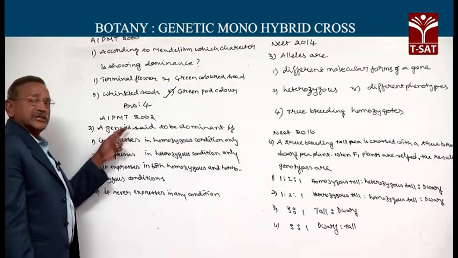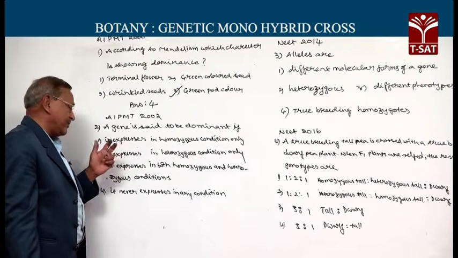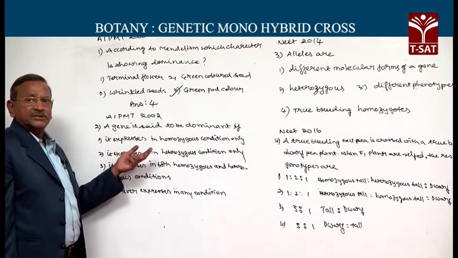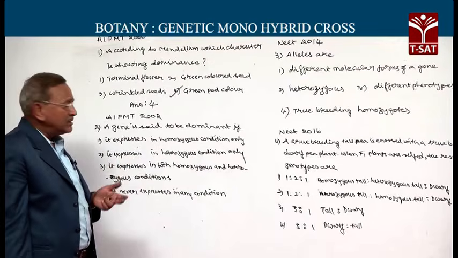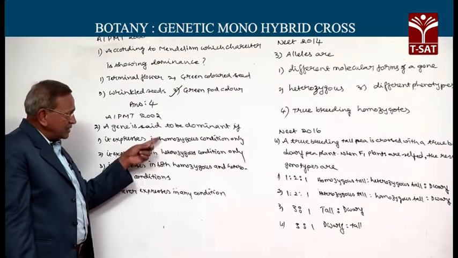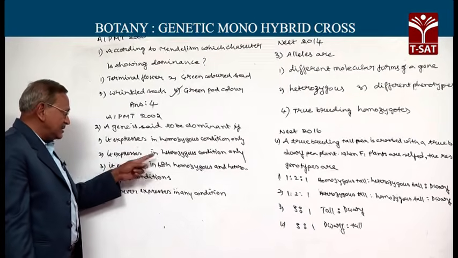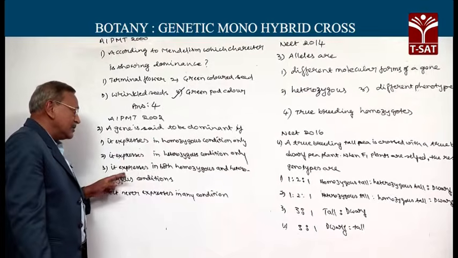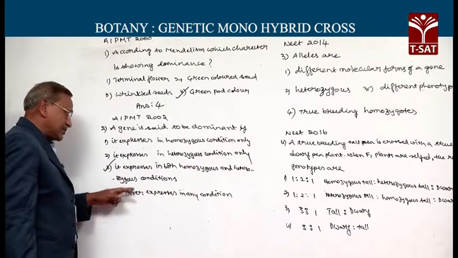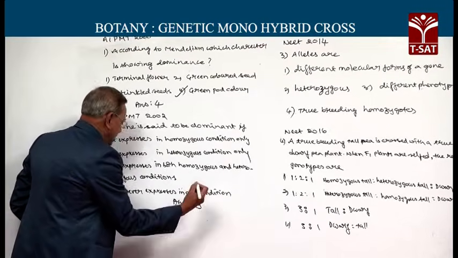If we look at the EAPCET 2002 question paper, this is the question: a gene is said to be dominant if, when it expresses itself in both homozygous and also heterozygous conditions. So, this is not the correct option. It should express itself both in homozygous as well as in heterozygous conditions. So, this is incorrect, and this is also incorrect, and a combination of the two. It should express itself in homozygous and heterozygous conditions. So, this is the correct option. So, the correct answer is 3 in this case.